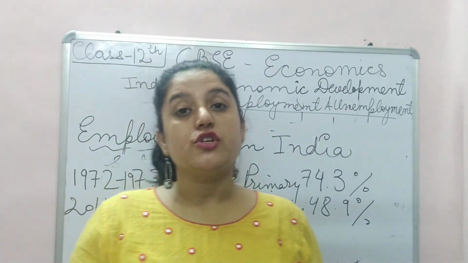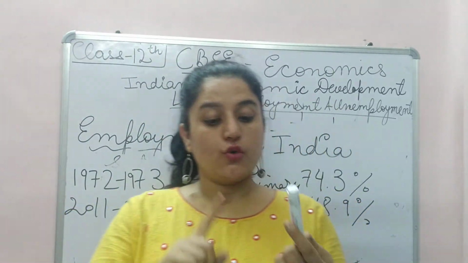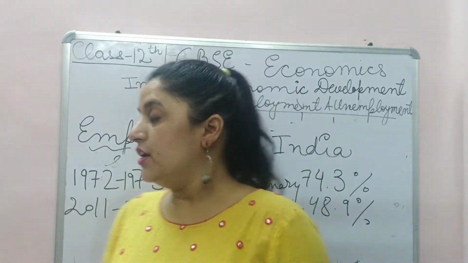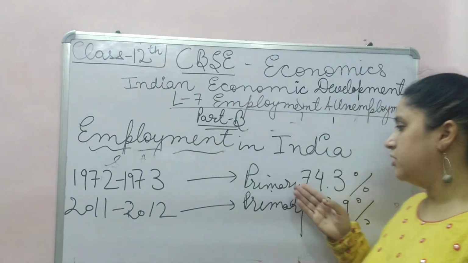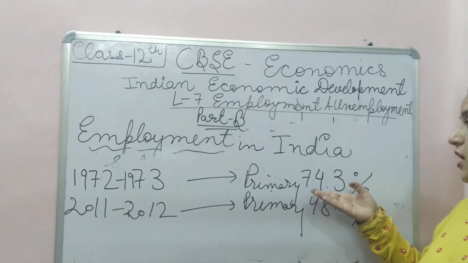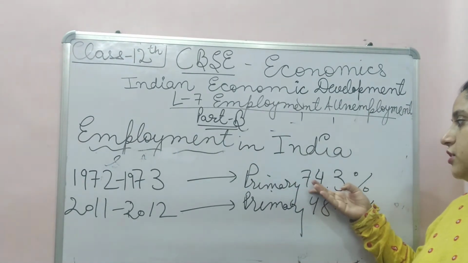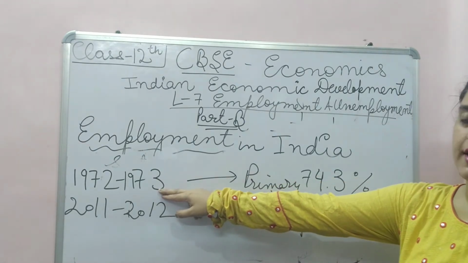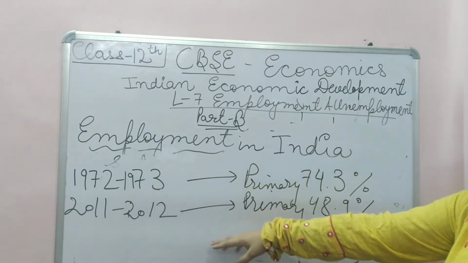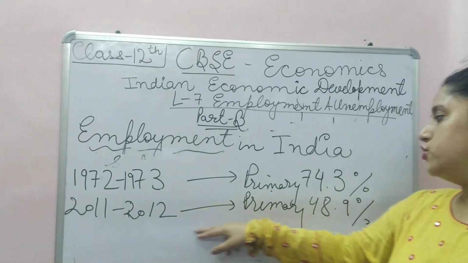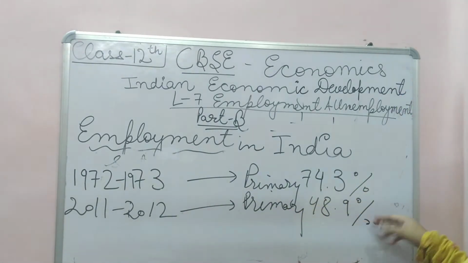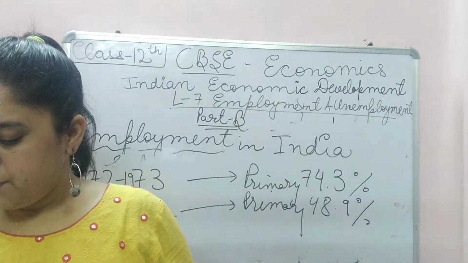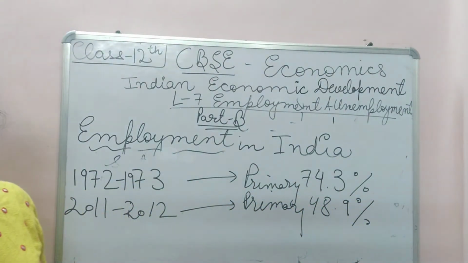Why? Because of employment. There is quite good employment in the secondary and tertiary sectors. The number also shows that initially in the primary sector it used to be 74.3% in 1972-1973. In 2011-2012, only 48.9% of people are involved in the primary sector. So this is employment in the primary, secondary and tertiary sectors.